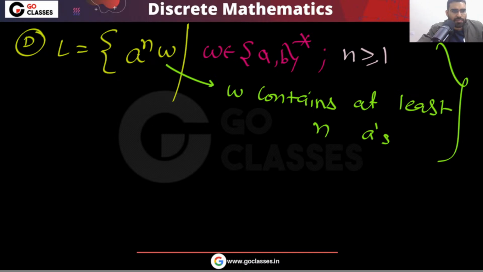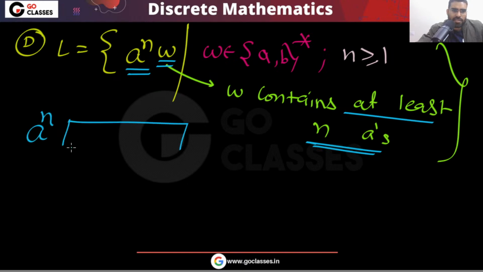Again the same thing happens. If you are memorizing concepts without understanding them, then you will make a mistake. I have seen many students think like this: a^n gives n a's, and W must contain at least n a's, so there is a comparison.